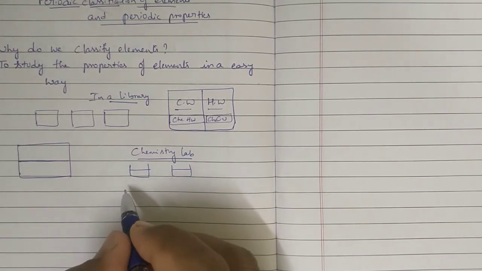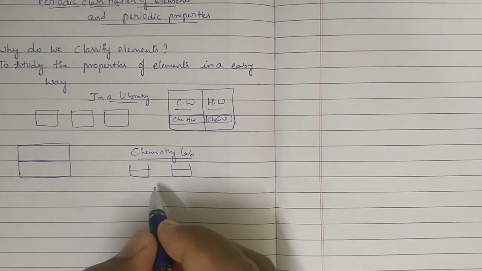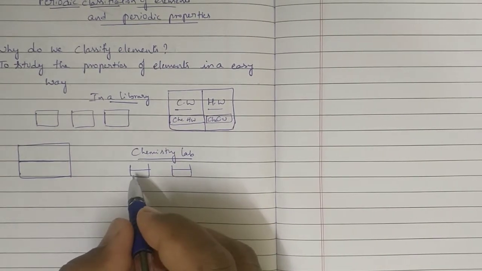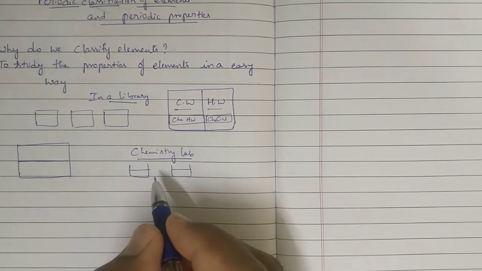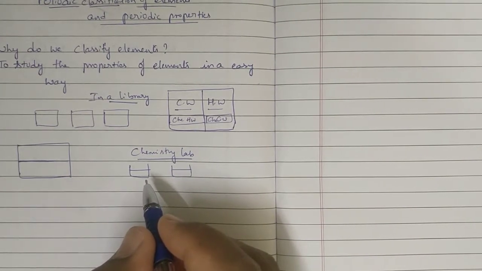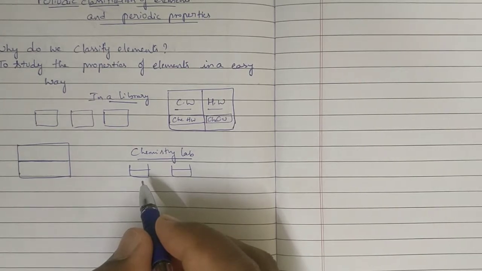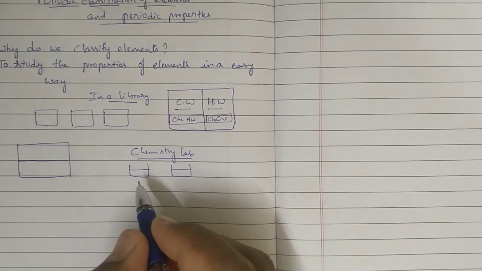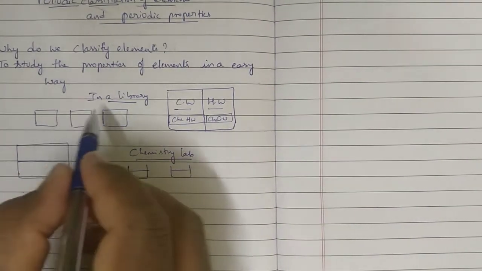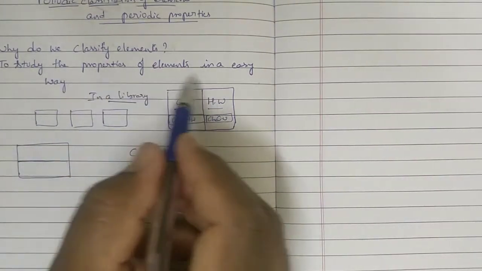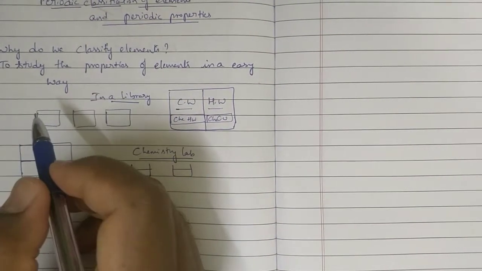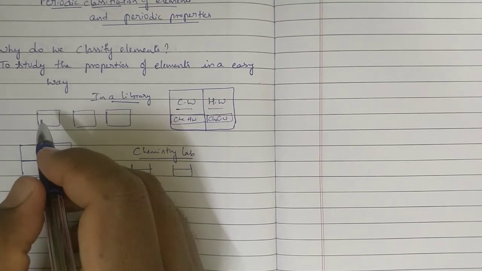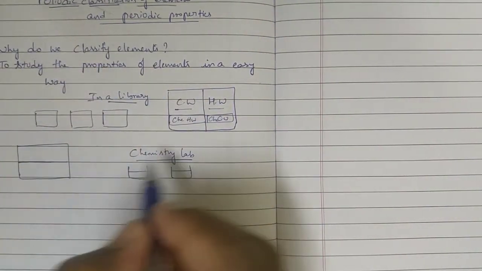What are the properties of water? What are the properties of acid? Then we will come to know which one is acid and which one is water. Is it correct or not? Then we can use acid in a proper way and we can use water in a proper way. So in our day-to-day life also, this type of thing happens. If you know the properties of the substance clearly, we can use it properly. Like that here also, if you know the properties of elements in an easy way, then we can make use of them easily.